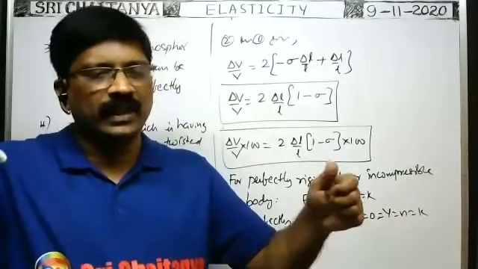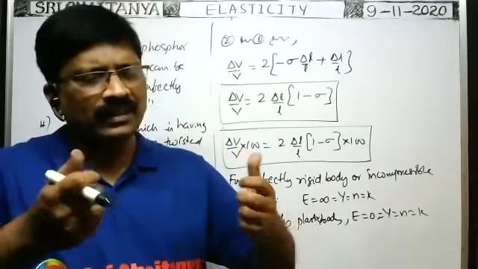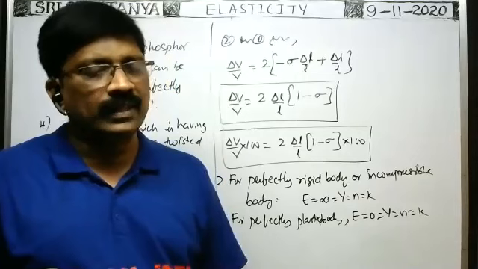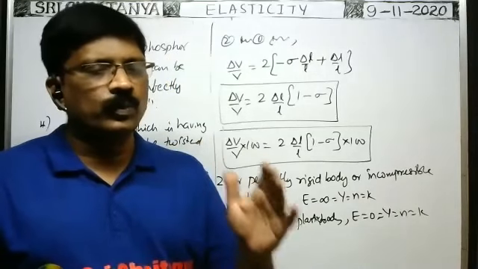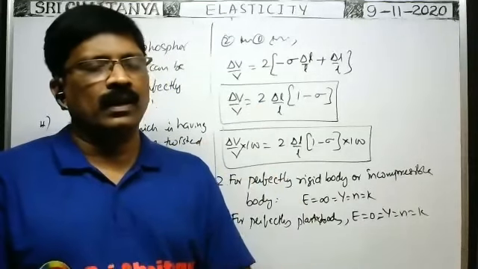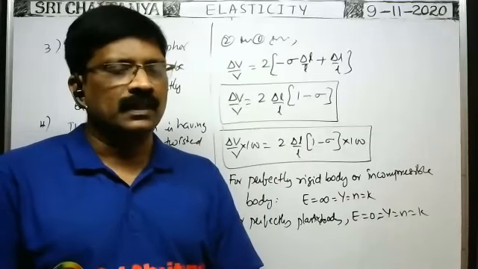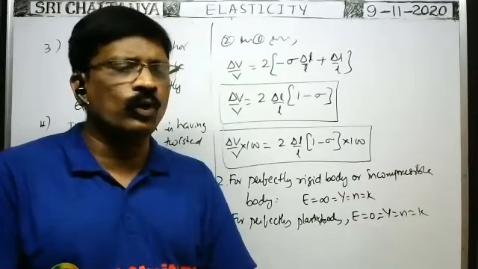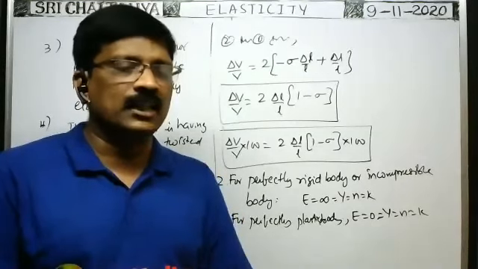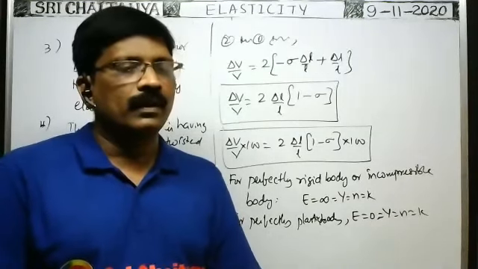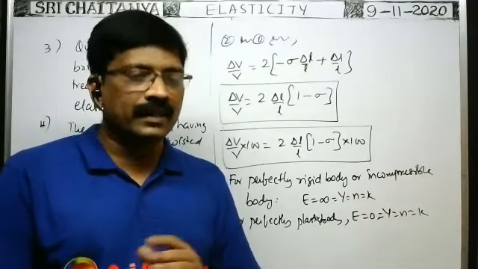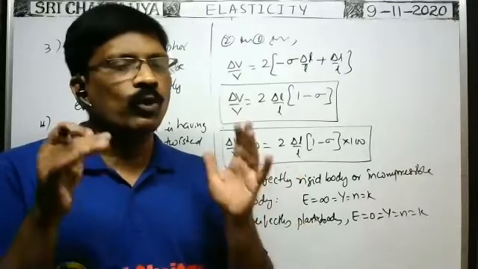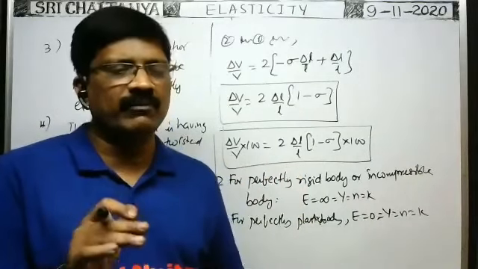Cement bag ఏక్ wire ని తీసి బయటికి తీసి and elongated గా చేయండి. That cannot be elongated easily. It requires more force to elongate. That's why that is having more Young's modulus. More Young's modulus దేనికైతే ఉంటుందో దానికి more elastic property కూడా ఉంటుంది. The body which is having more modulus of elasticity or more Young's modulus, that is said to be having more elastic nature.